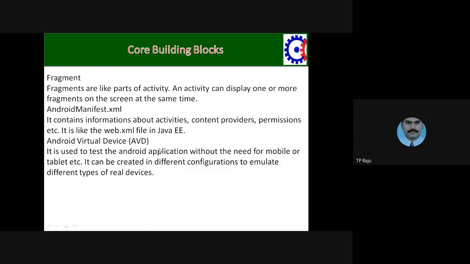This AVD is used for testing the applications which you are developing. It is like a simulator.